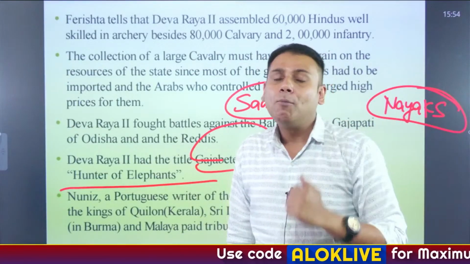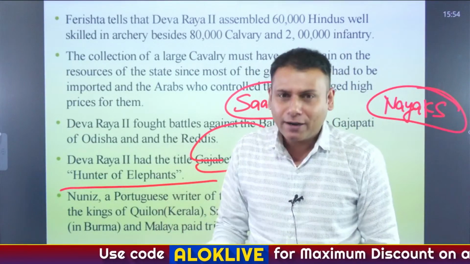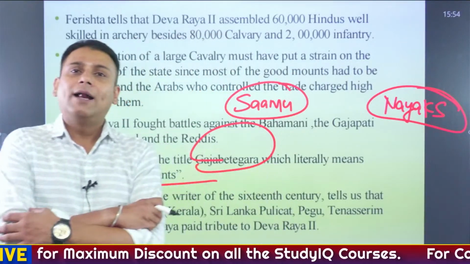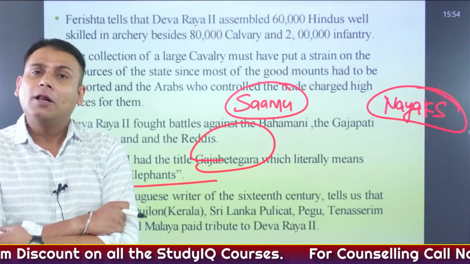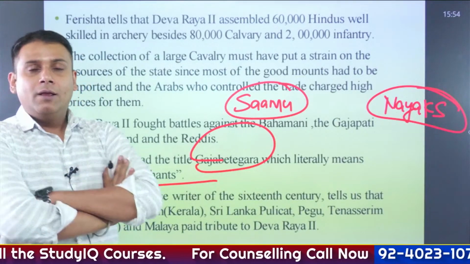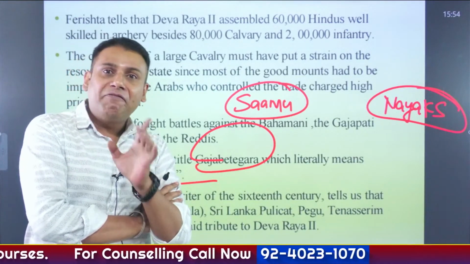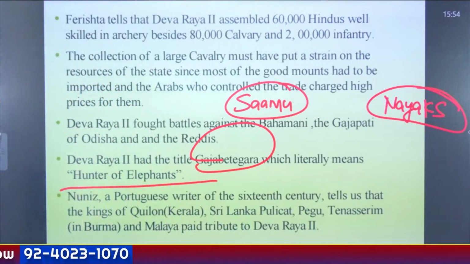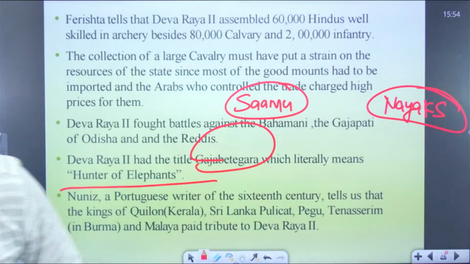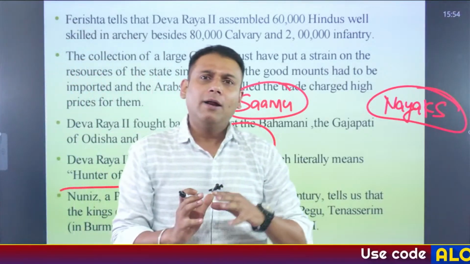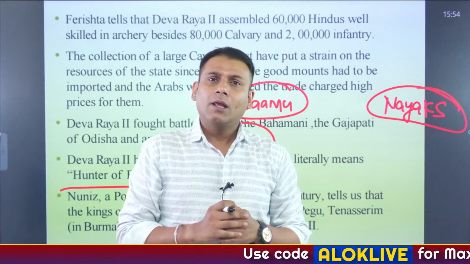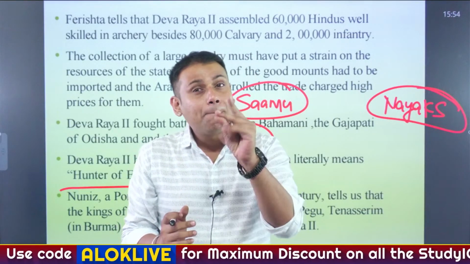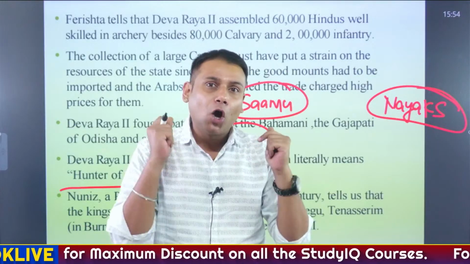So that was Samu. And how is it depicted? I'll give you a very small example. This was also highlighted by Robert Sewell in his book, The Forgotten Empire, which narrates that there was one of the nephews of Deva Raya II, and this person forcibly wanted to acquire the kingdom around the region of Hampi. So this nephew had made a plan, he had made a plot.